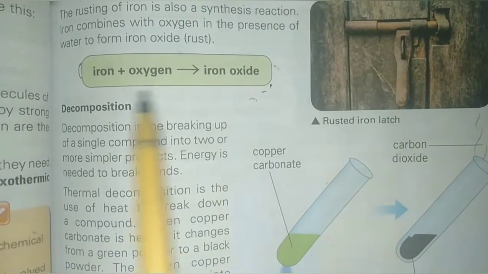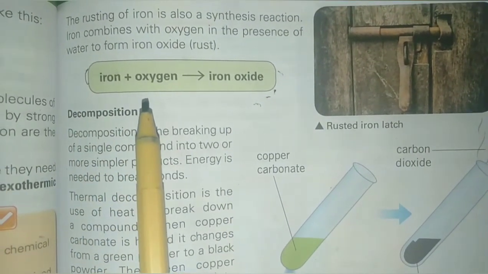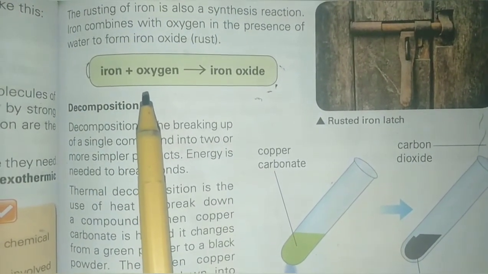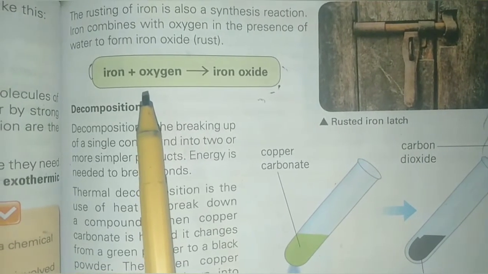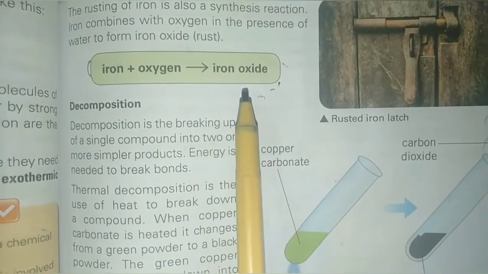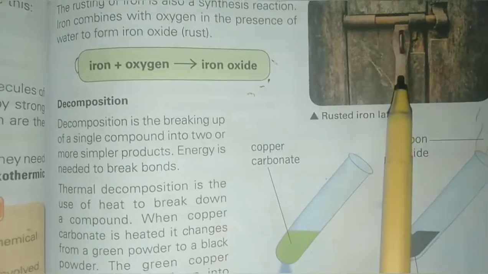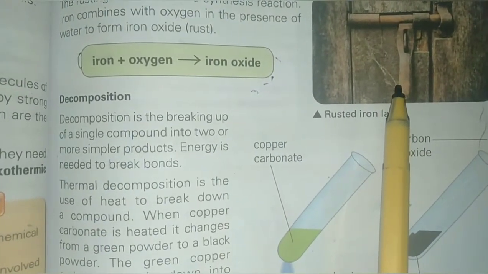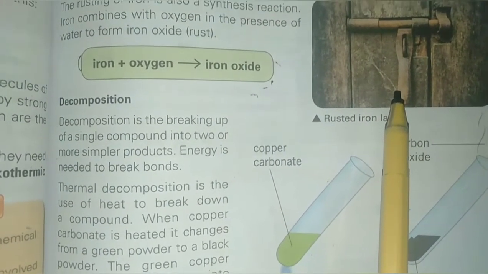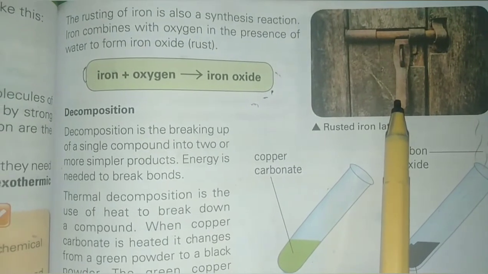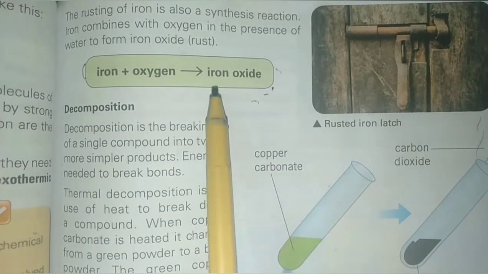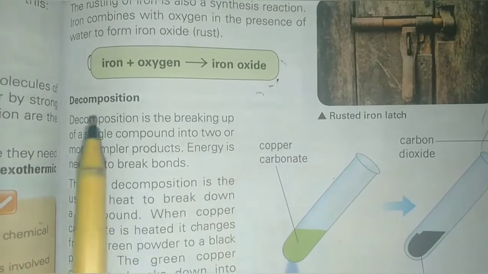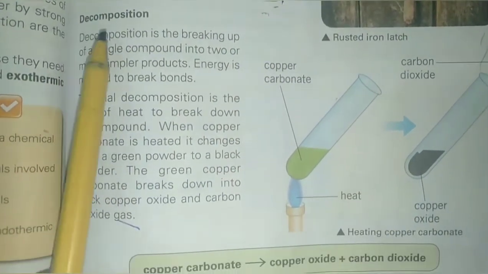When iron reacts with oxygen that is present in the atmosphere in the presence of moisture like water, it produces iron oxide, whose color is reddish brown. We say this rusting of iron. Rusted iron is an iron oxide. Our next topic is decomposition.